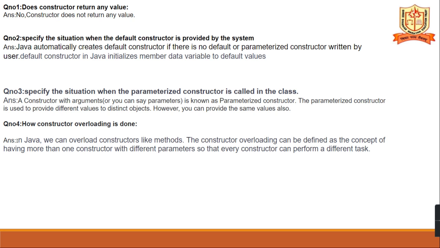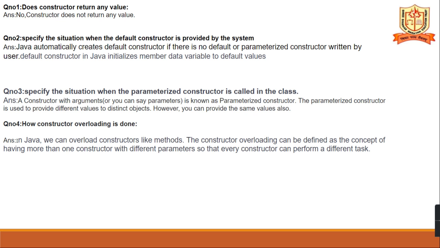Next question, specify the situation when the parameterized constructor is called in the class. A constructor with arguments is known as a parameterized constructor. It is used to provide different values to distinct objects. You can provide the same values also.